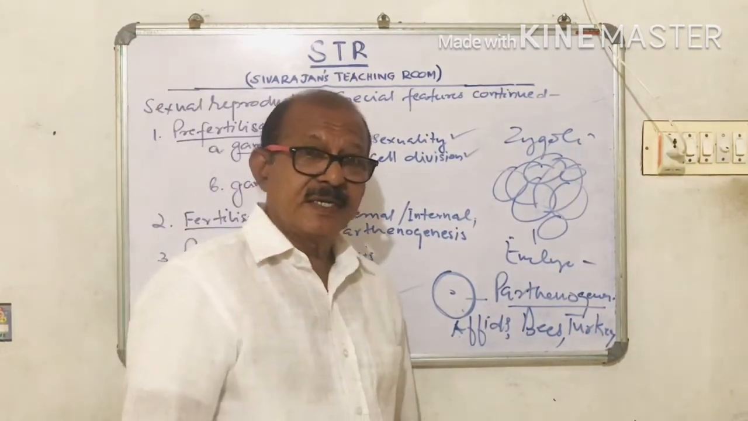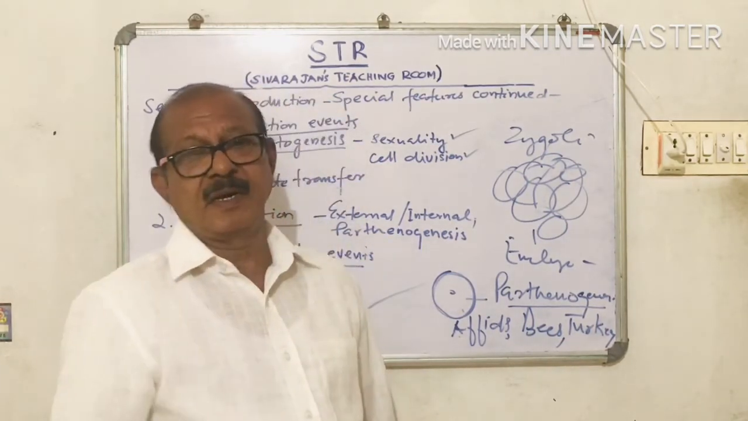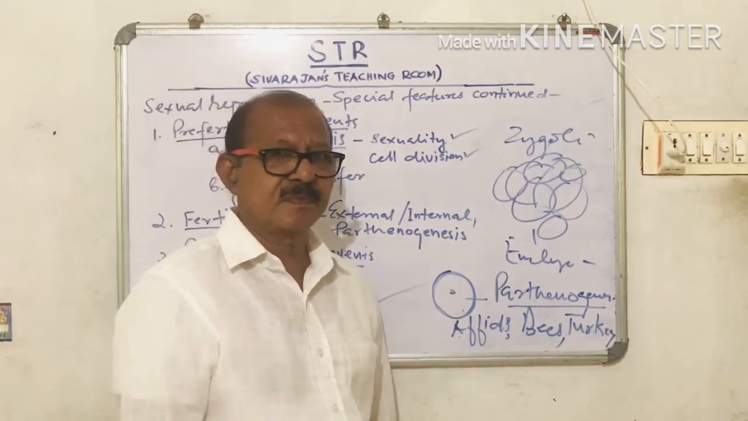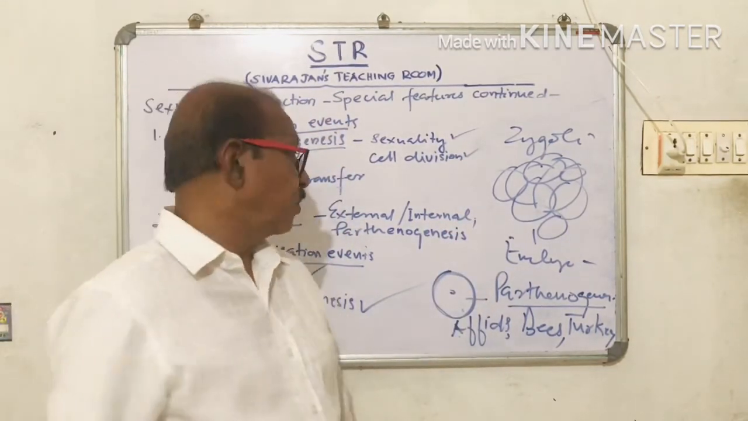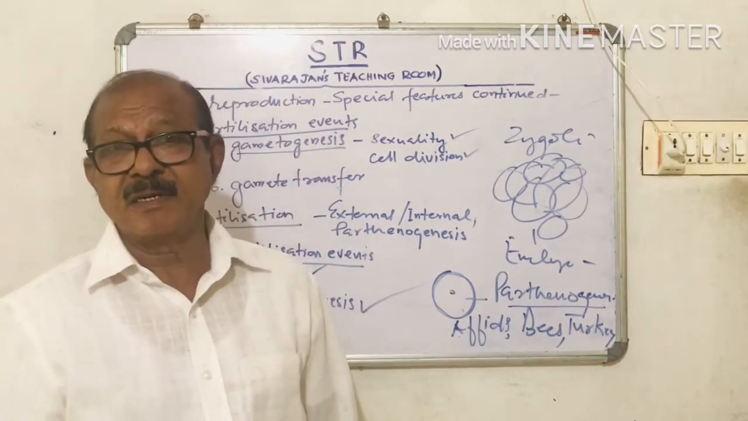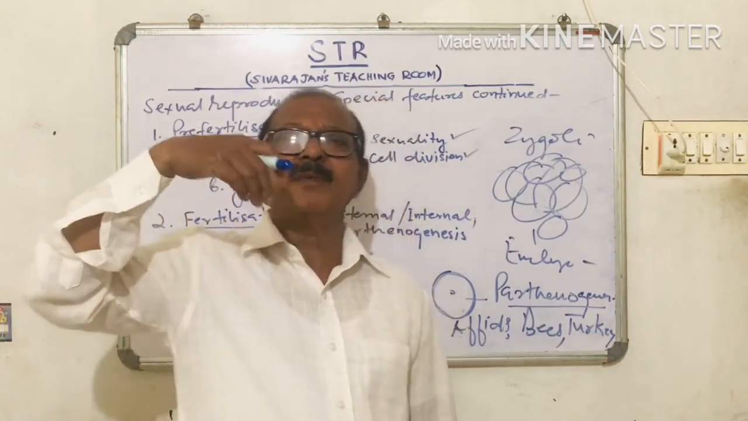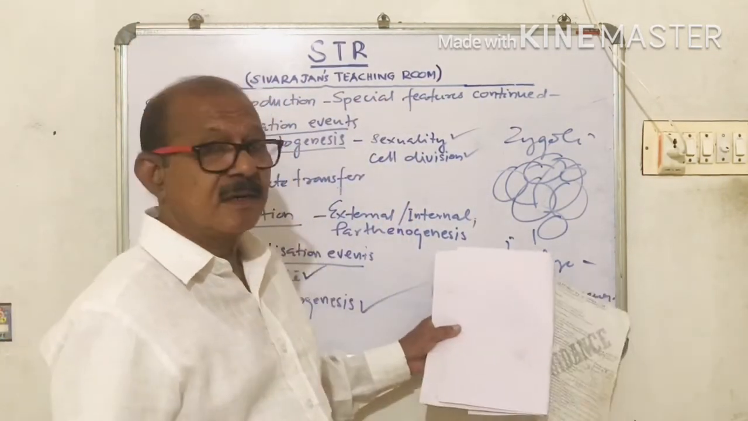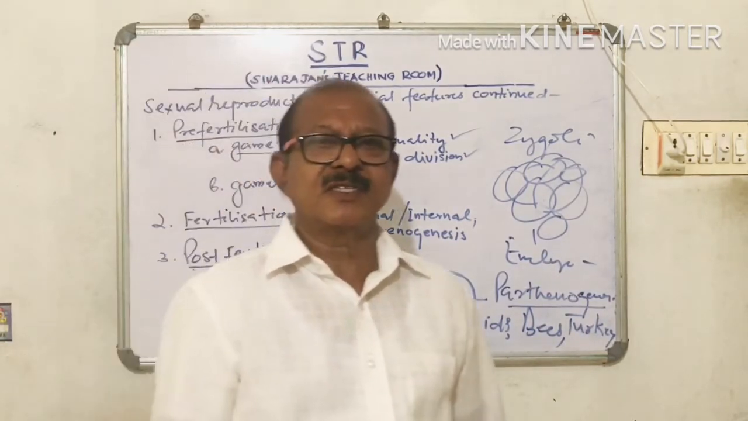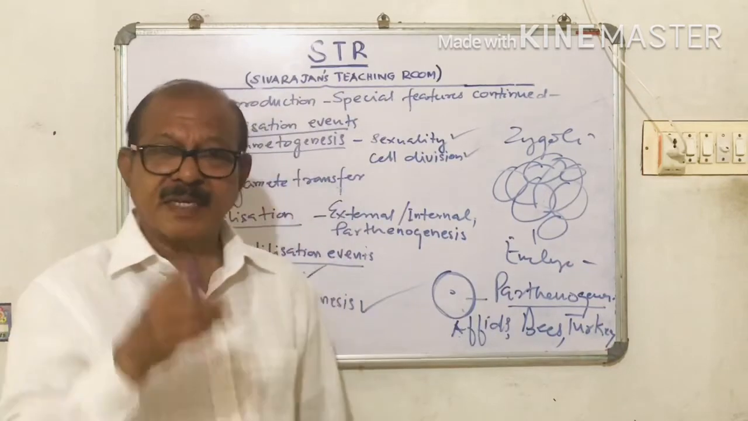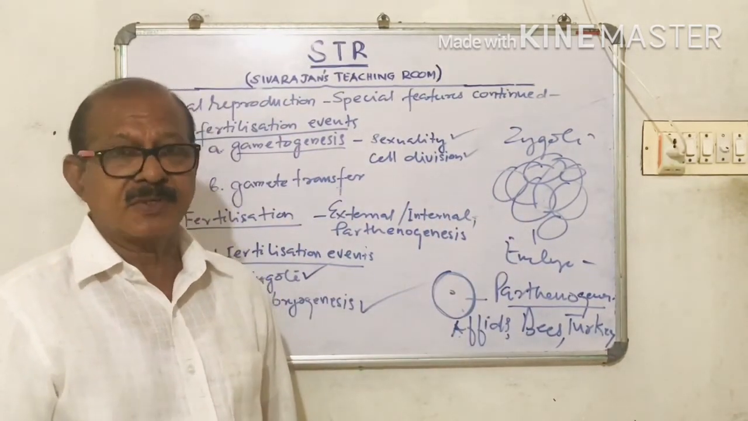So what happens? If a sperm has to fuse with an ovum, a large number of male gametes are to be produced. So in the case of external fertilization, the male gametes are produced in multiples of thousands compared to the female gamete, because the chances of fertilization are very rare, very remote. So the male gametes are produced in large numbers.